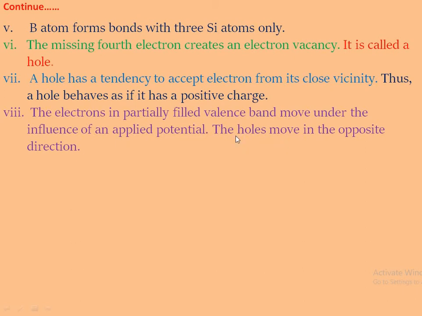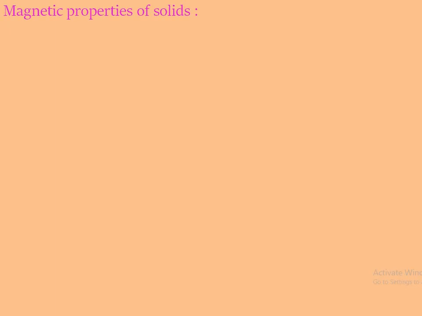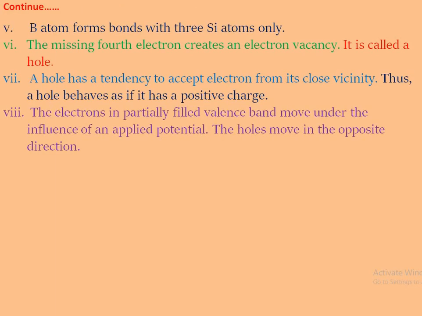At the same time, the holes move in the opposite direction. If the holes come in the downward direction, then the electrons move in the upward direction, and it conducts electricity.